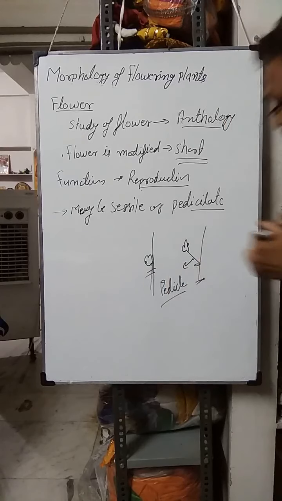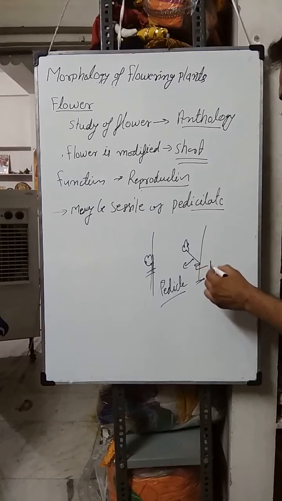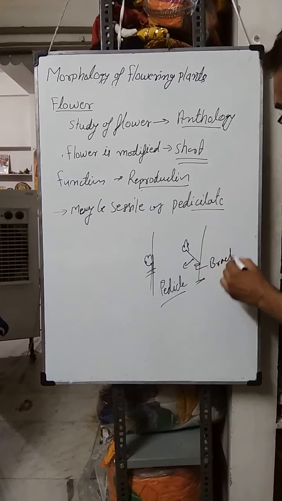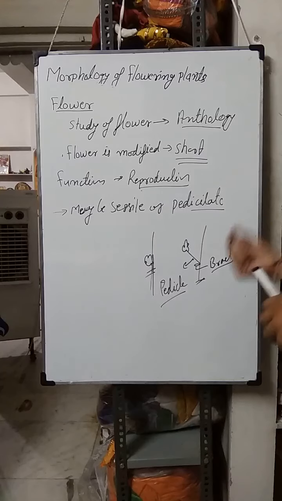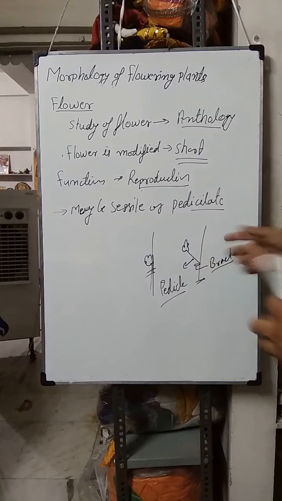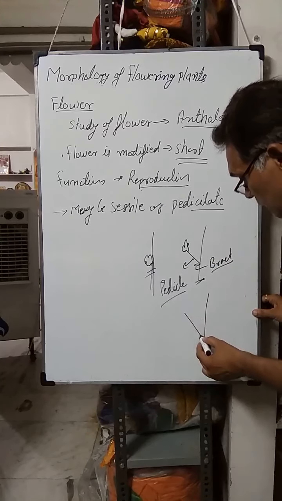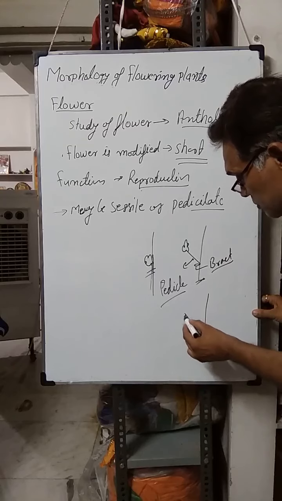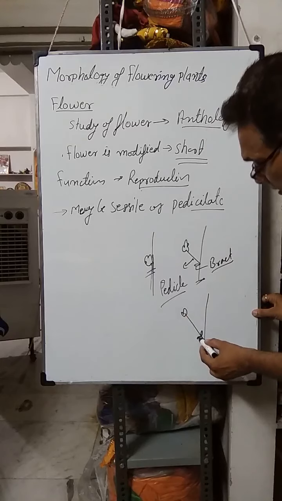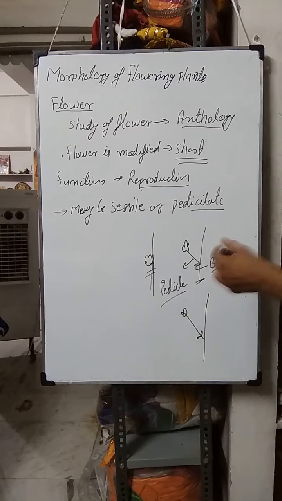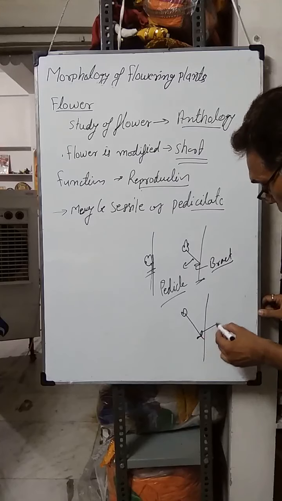and a leaf like structure which is present at the base of the flower, this is known as bract. That is the small leaf like structure present at the base of the flower, that is known as bract. If this leaf like structure is present on the pedicel of the flower, suppose this is the flower and these leaf like structures present on the pedicel of the flower, that is known as bracteole.